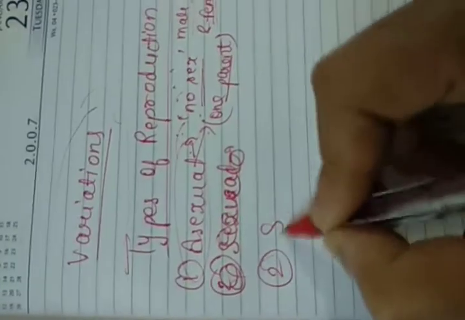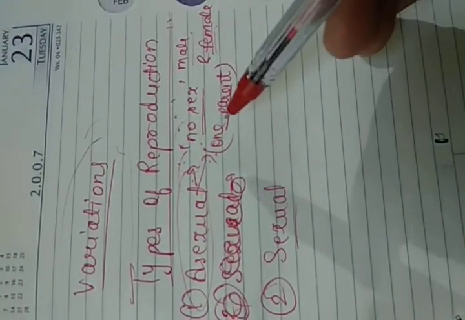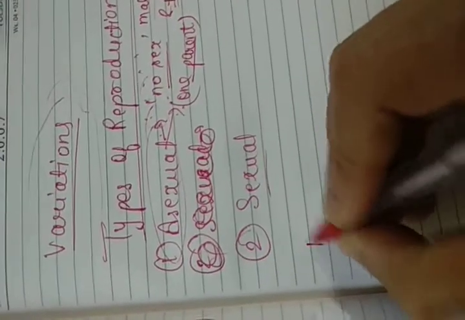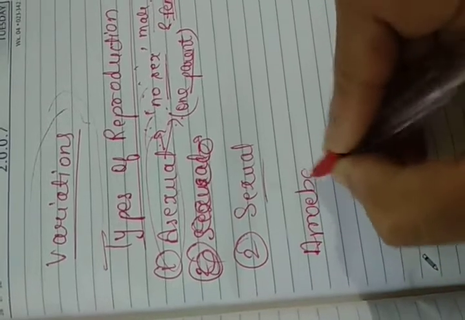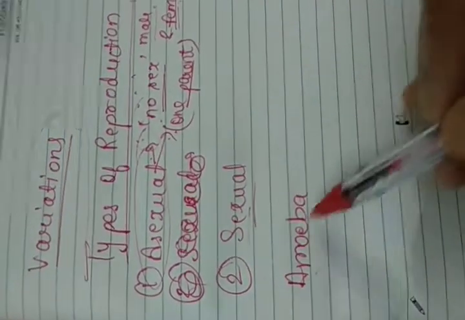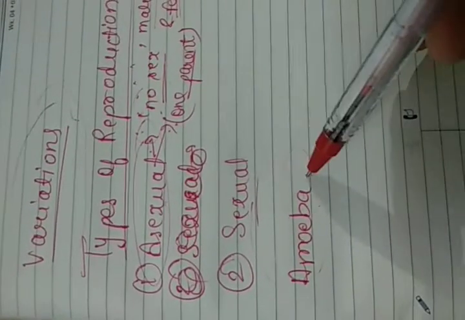Okay. So this type of reproduction is also mainly seen in simple organisms. For example, amoeba, where you see amoeba is a unicellular organism. So the mode of reproduction which they follow is asexual, in which they form a new organism. So that is asexual reproduction.